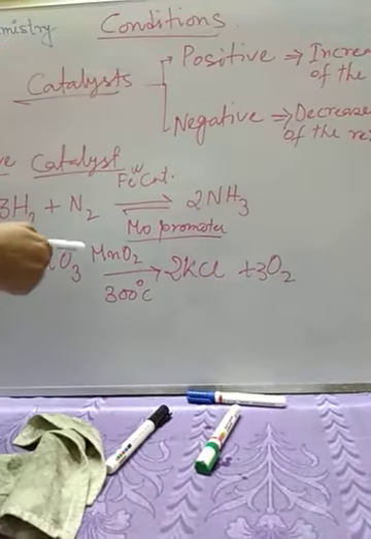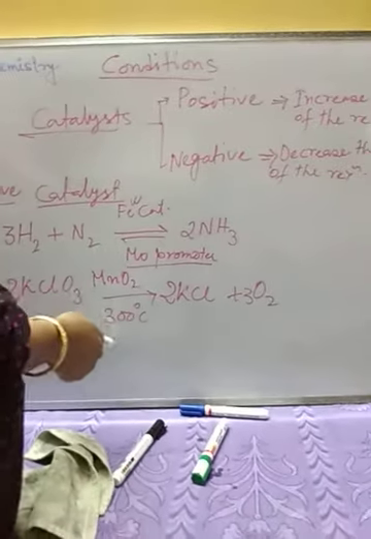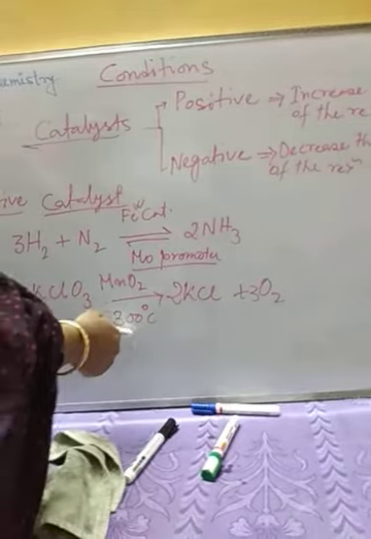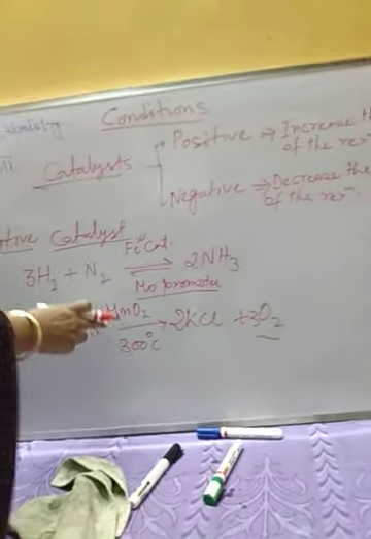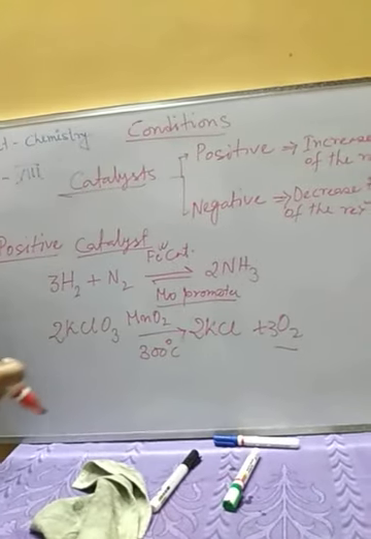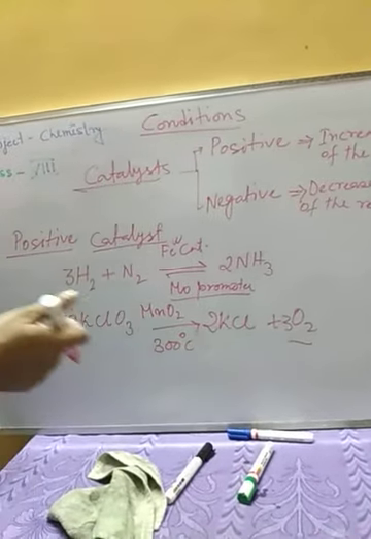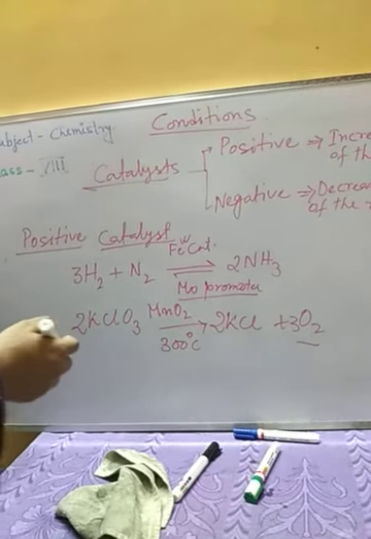As we are using manganese dioxide here, this will reduce the temperature from 700 degrees centigrade to 300 degrees centigrade, and easily we can produce oxygen in this reaction. So here manganese dioxide is acting as positive catalyst, as it is helping the reaction to occur or increasing the rate of the reaction.